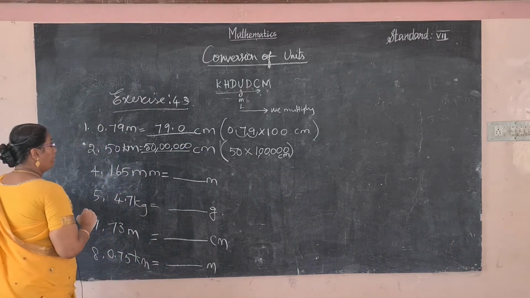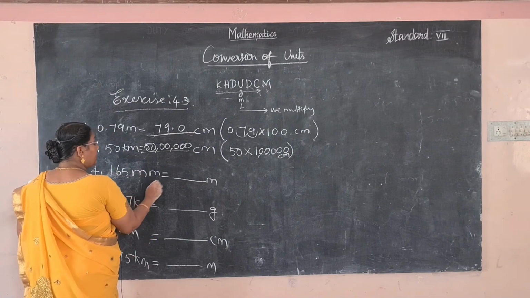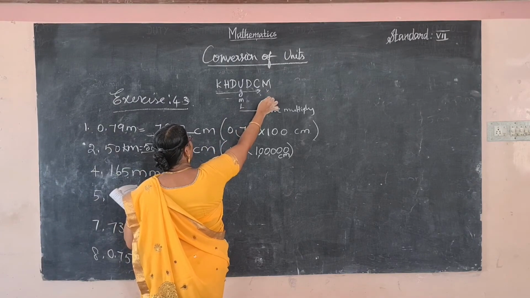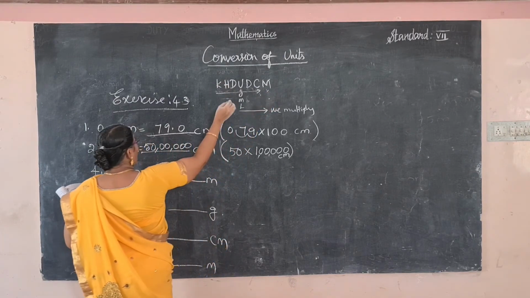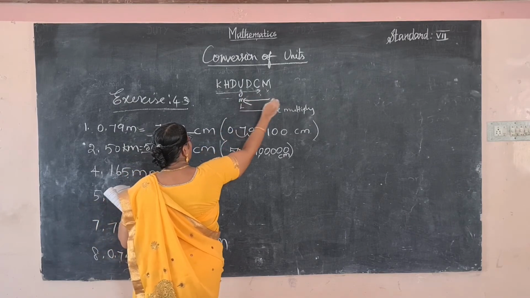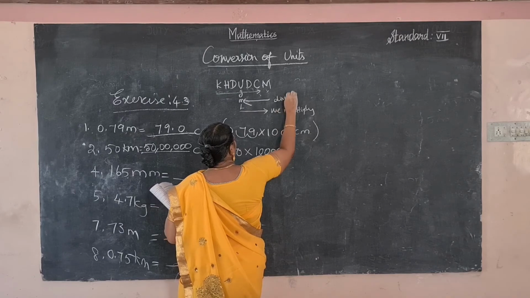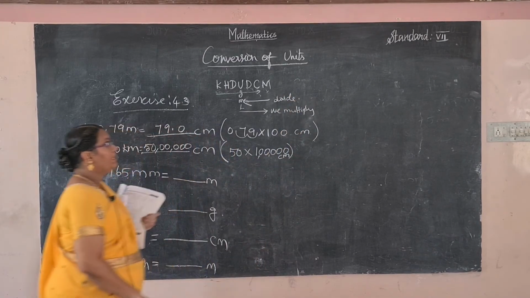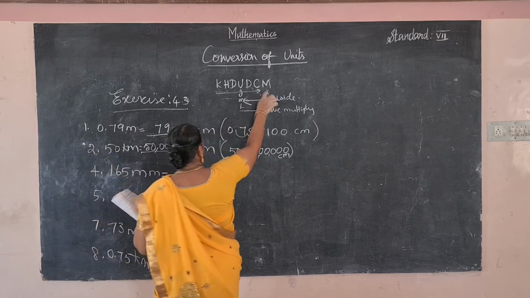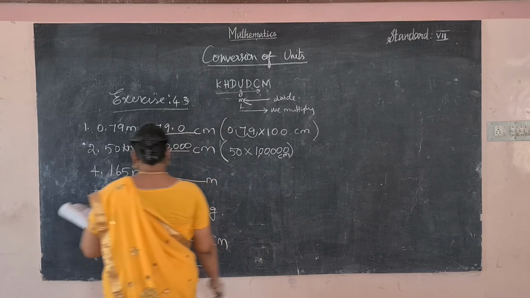And next one, 165 millimeter to meter. So the smallest unit to the largest unit. In this case, which operation? Divide. Apply the division. How many places? Milli to meter, 1, 2, 3.